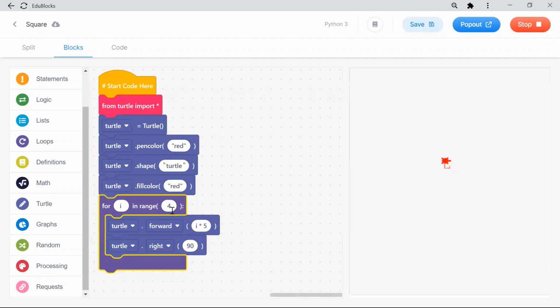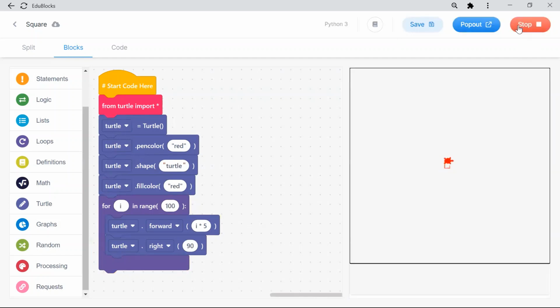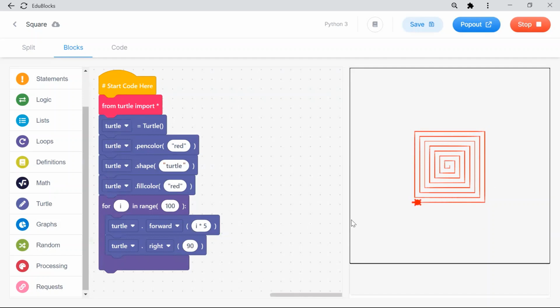Now I'll put 100. Let's see how it comes. 100 times it will repeat. So it looks like a maze. Slowly it is getting bigger and bigger, because 1 five is 5, 10, 15, 20, 25, 30. So my length is getting bigger slowly. Now it looks like a maze, correct? That is the power of the for loop.